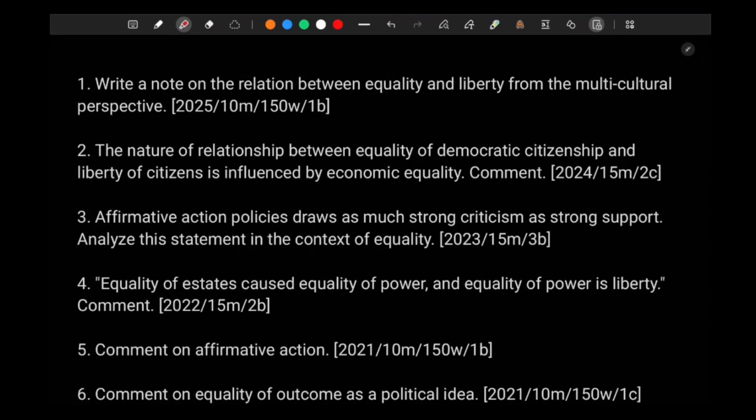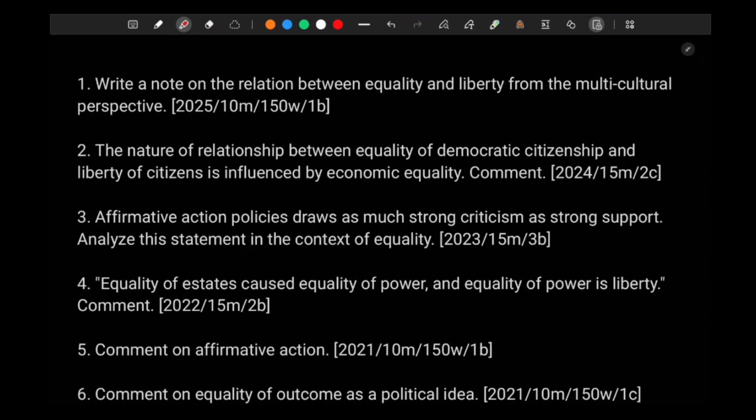We're trying to understand the main concepts in political science. We have just finished justice, and now we'll start with equality. We'll start with PYQs of equality. What kind of PYQs has UPSC asked? What are the main focus areas of UPSC, and how do we have to study it, right?